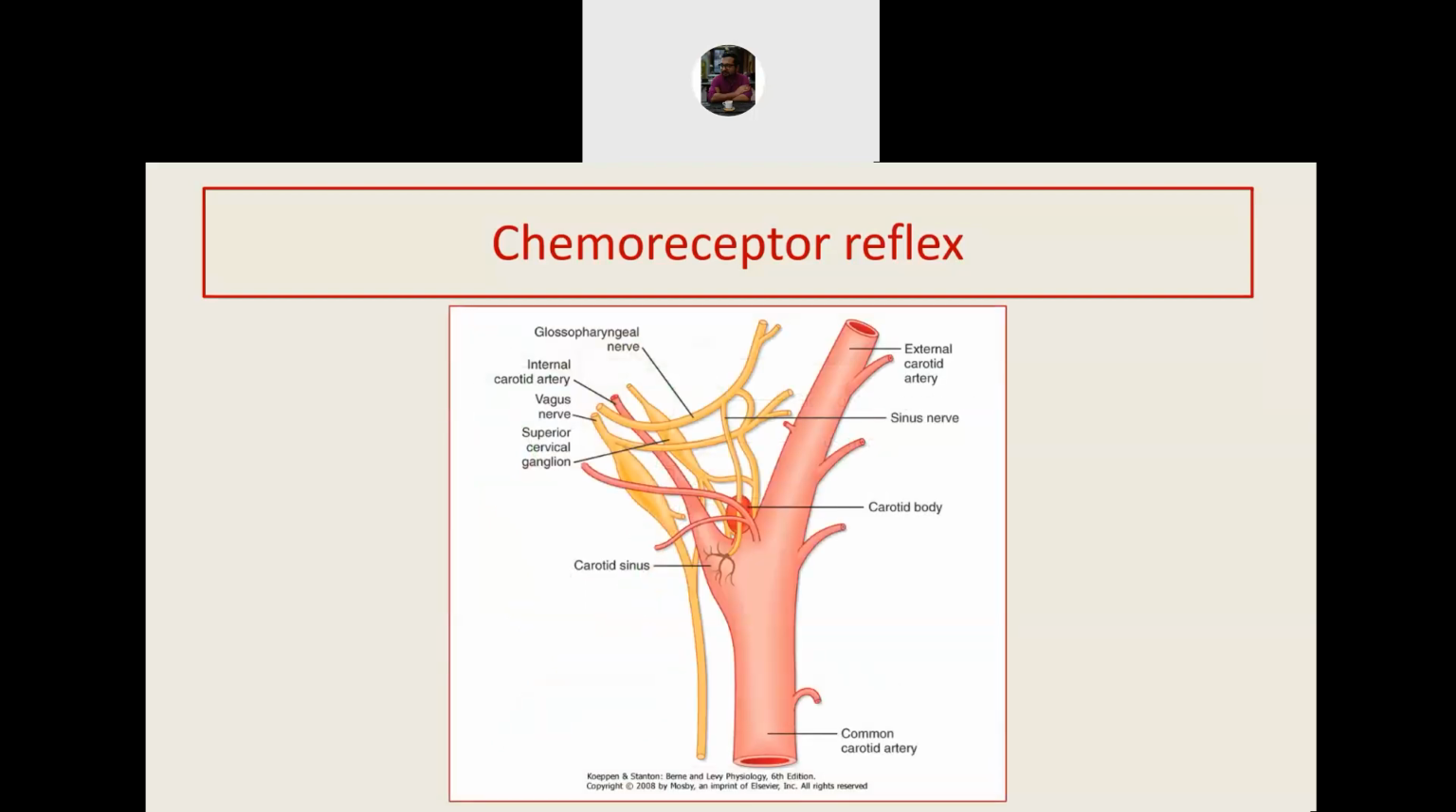Now, this is an enlarged diagram of the same thing. You can see that the sinus nerve innervates the carotid sinus, the baroreceptors, and outside this there is this carotid body. It is outside the vessel. This carotid body contains the chemoreceptors that sense the changes in chemical composition of the blood, mainly the respiratory gases.